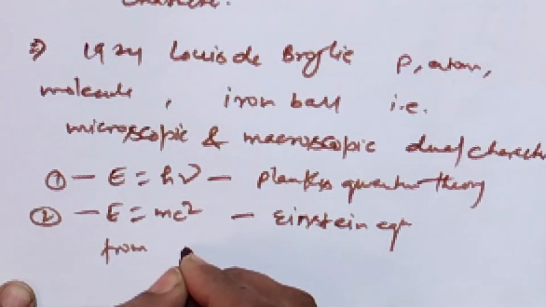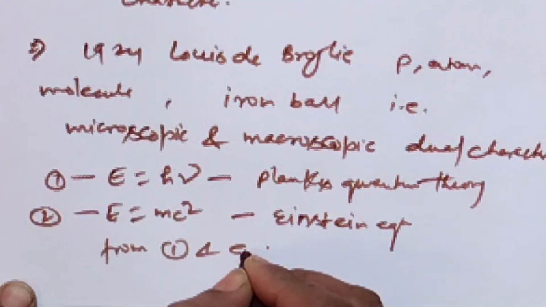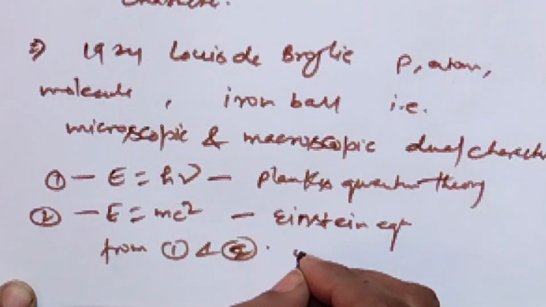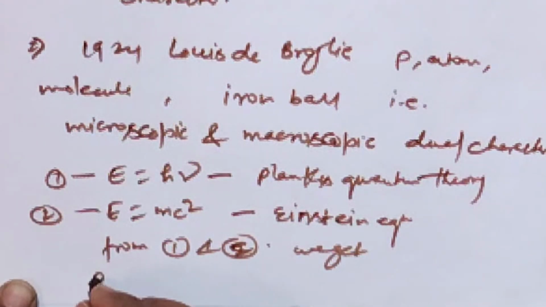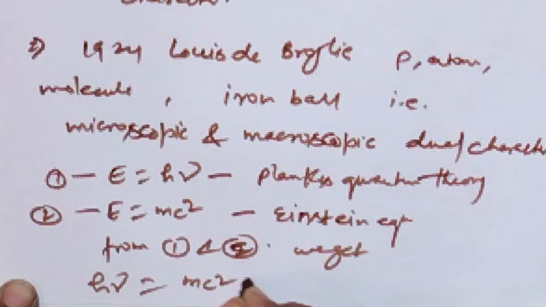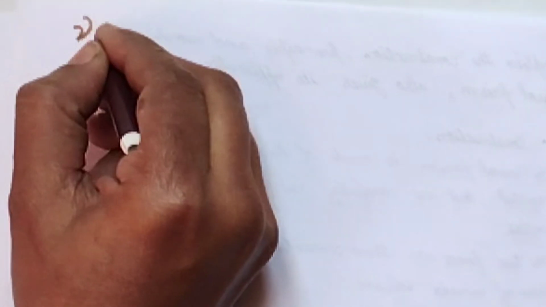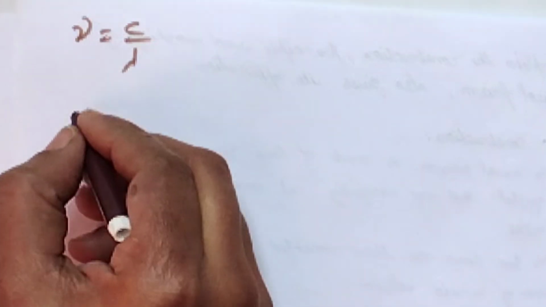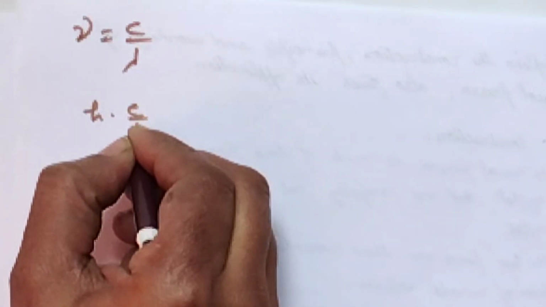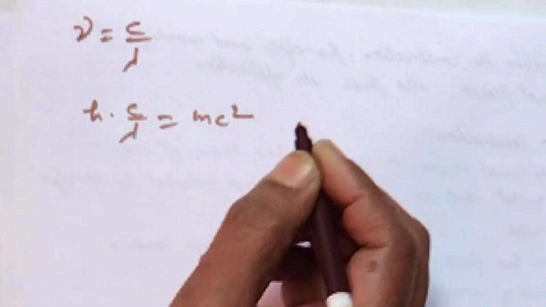From equation 1 and 2 we get h nu equal to mc square. Nu equal to c upon lambda. Then we put h into c upon lambda equal to mc square.